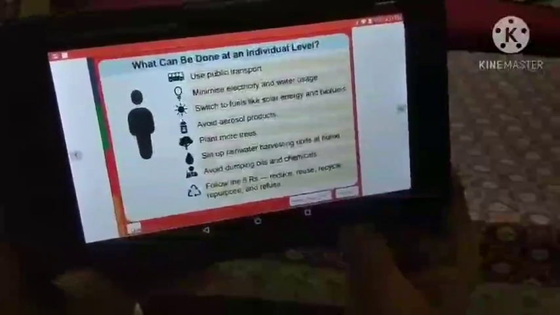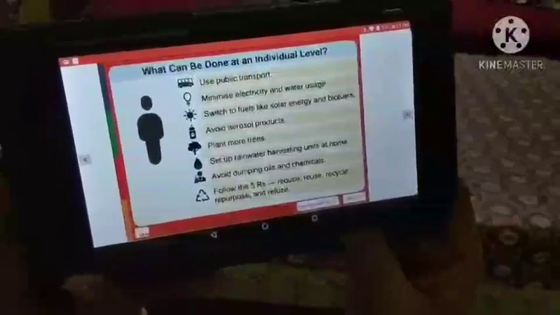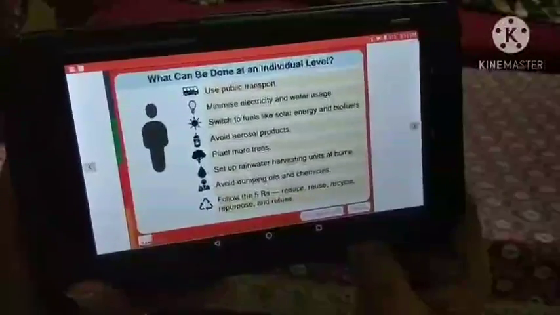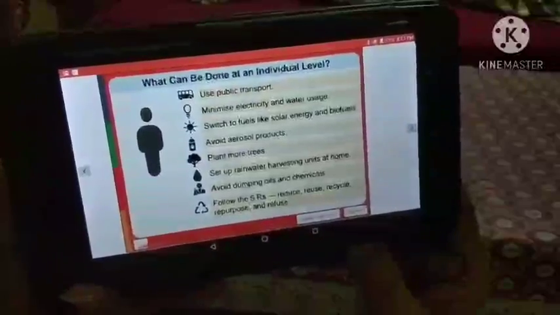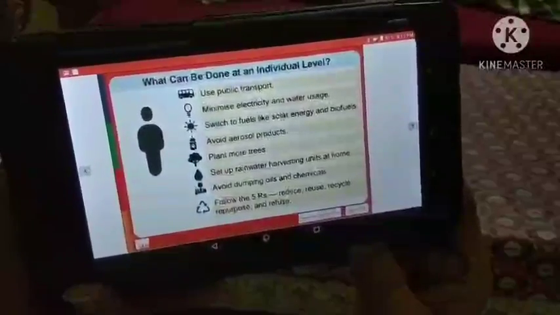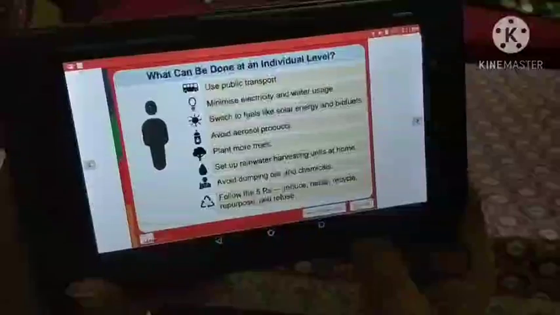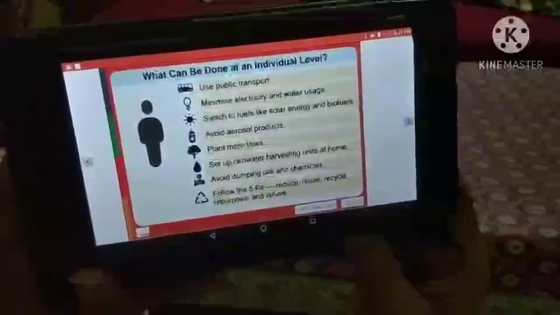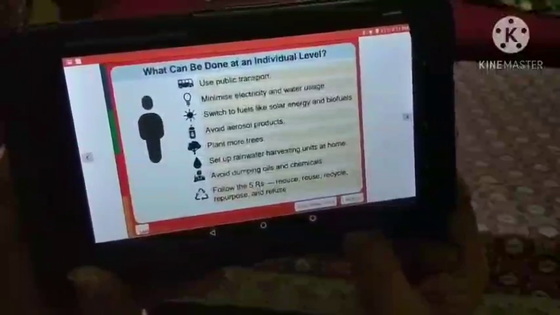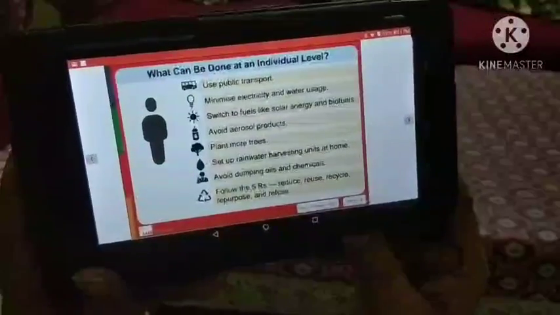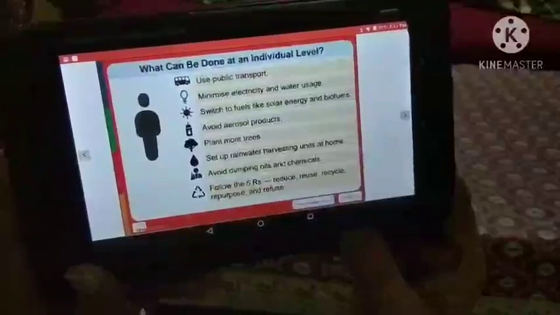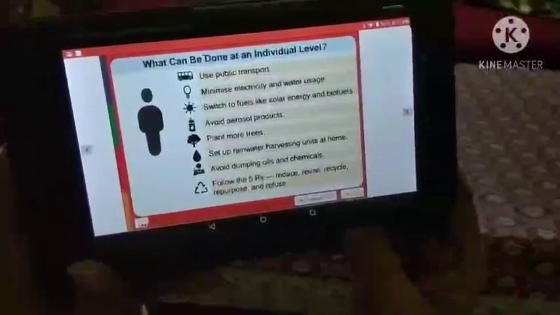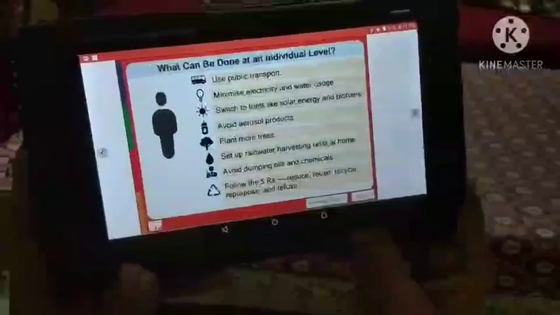Next is avoid aerosol products. Next is plant more trees. Next one is set up rainwater harvesting units at home. Next, avoid dumping oils and chemicals. Next is follow the 5 R's, that is reduce, reuse, recycle, repurpose and refuse.